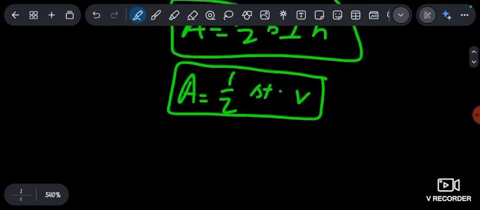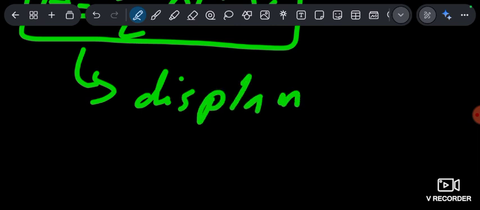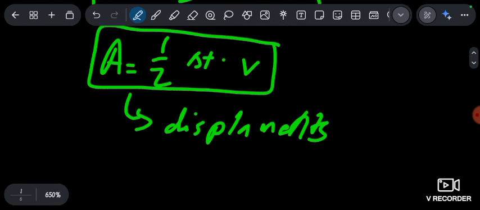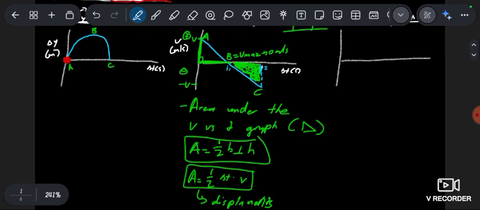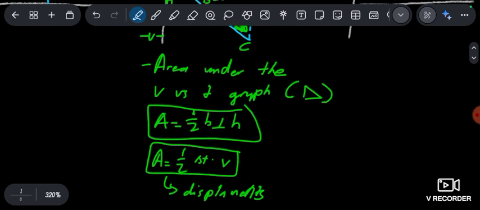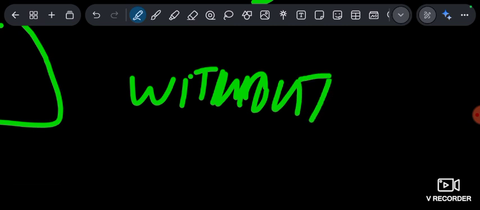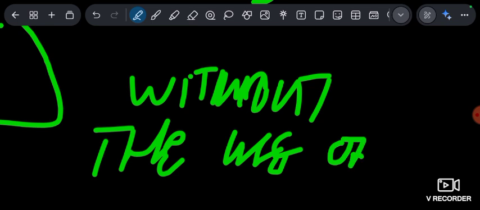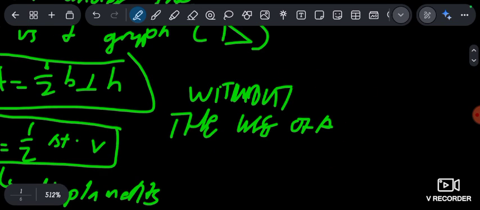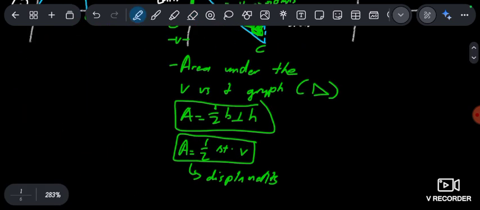But I want you to remember this. The area under this graph represents who? It represents displacement. So when they give you a graph and they say, find the area under this graph, when they say, find the displacement, you don't use the displacement formula, because they're going to say maybe without the use of equations of motion. So you can't use those equations that I gave you.